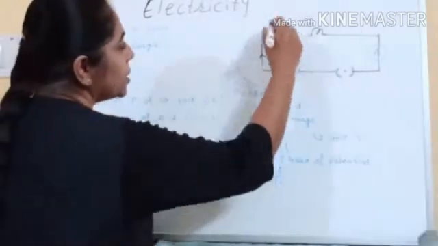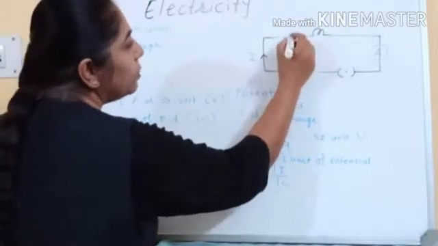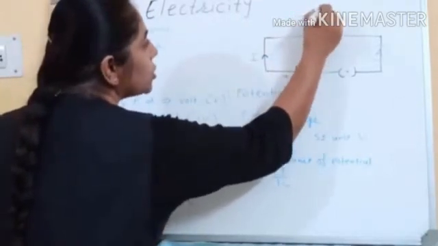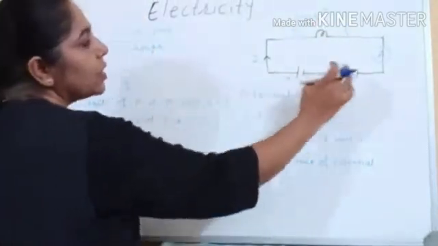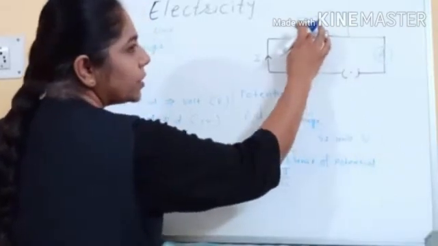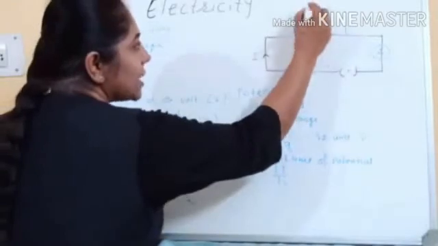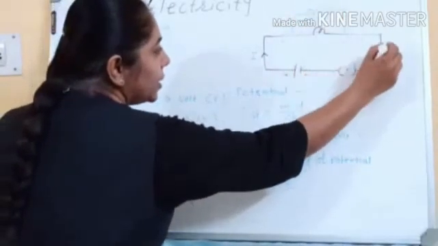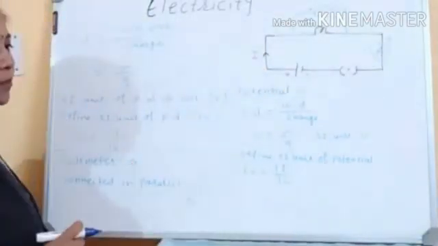For example, in this diagram, if you have to measure the potential difference across the bulb, then here we will connect the voltmeter. It is called a parallel arrangement. This is series. Ammeter is connected in series, voltmeter is connected in parallel. Voltmeter as well as ammeter have polarity, so positive and negative symbols we connect this way.